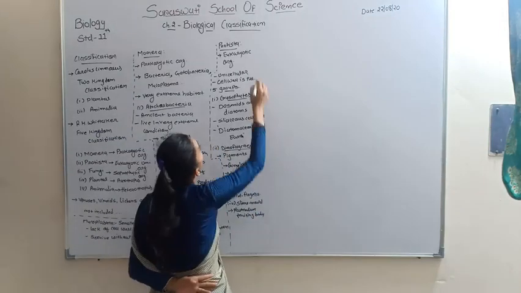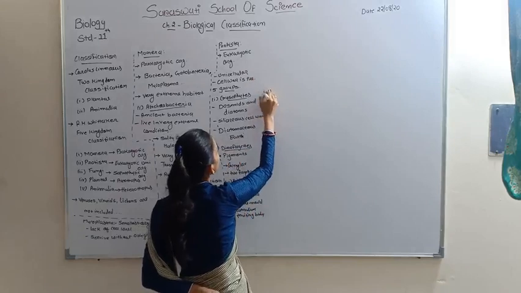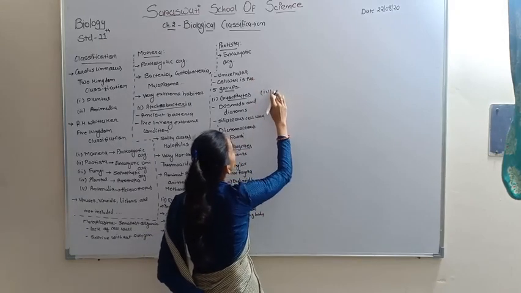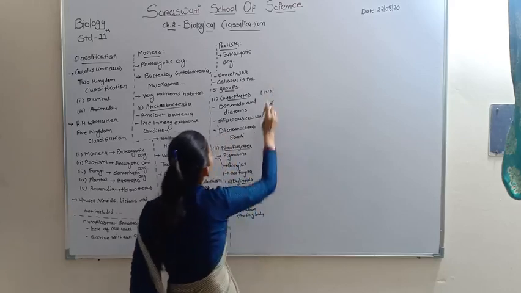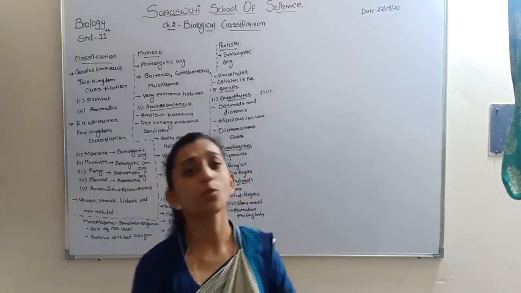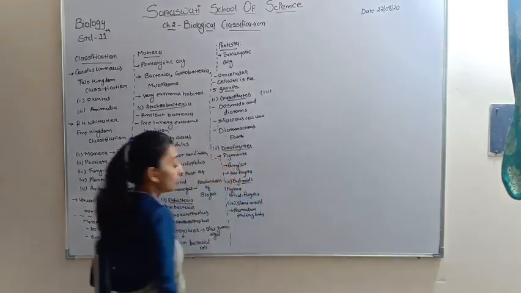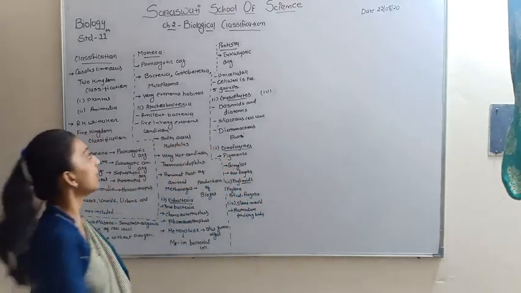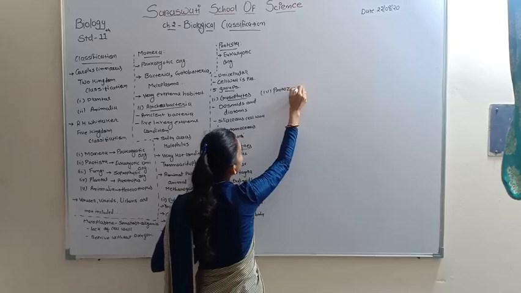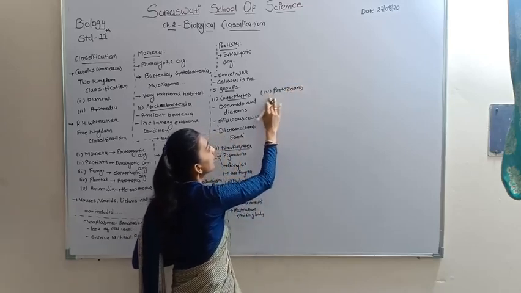And last, the fifth one is protozoans. In protista we have to discuss five major groups: chrysophytes, dinoflagellates, euglenoids, slime mold, and last one is protozoans. It is very important for you. Protozoans are also divided into four types.